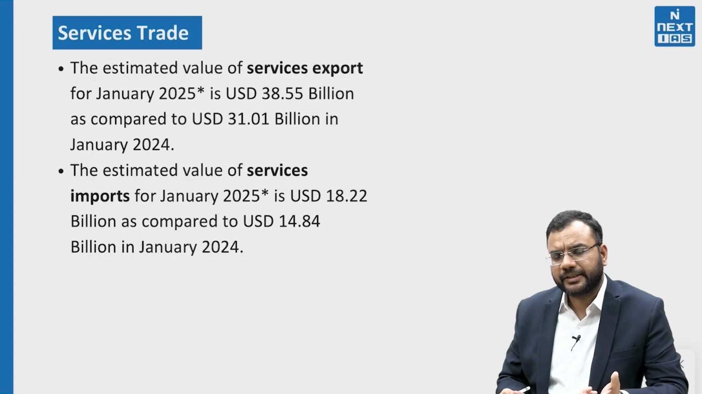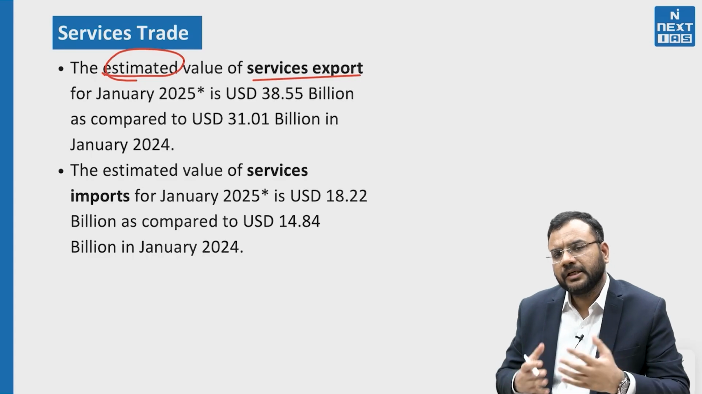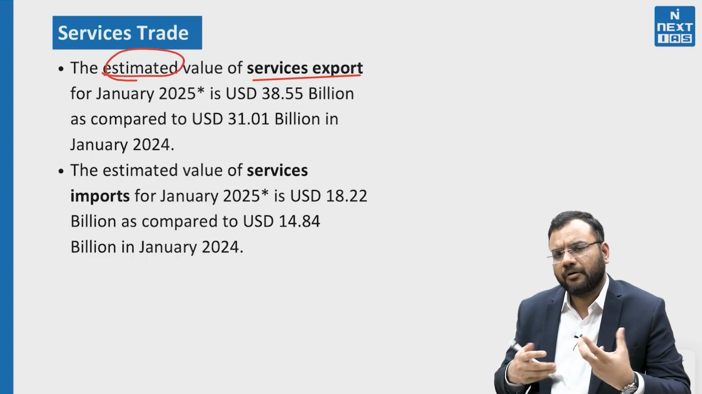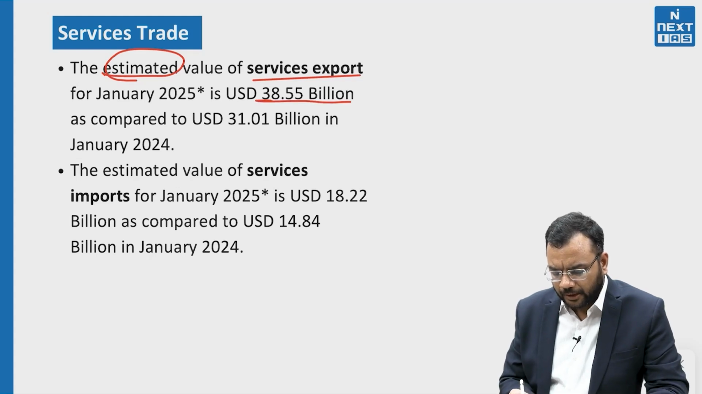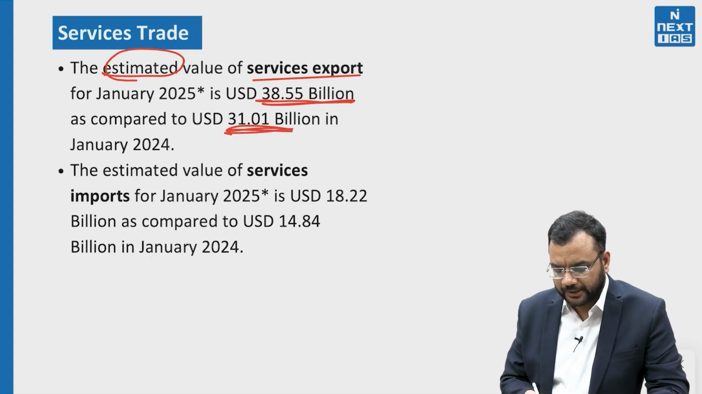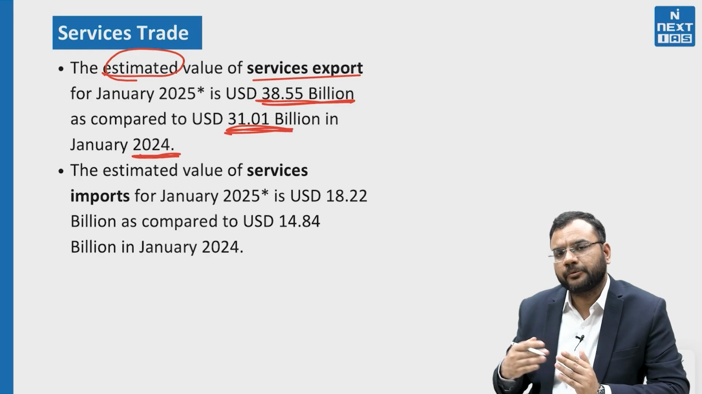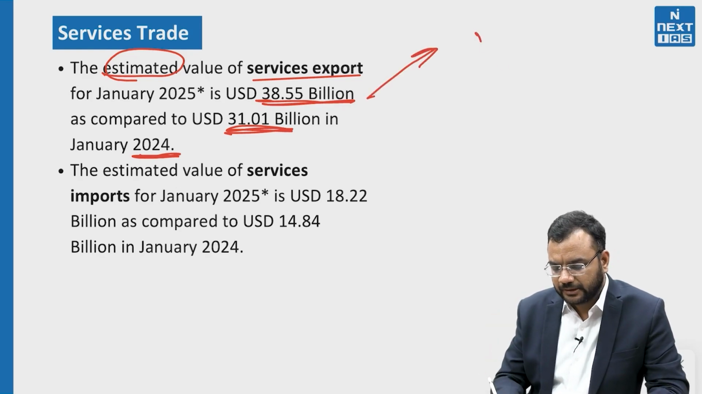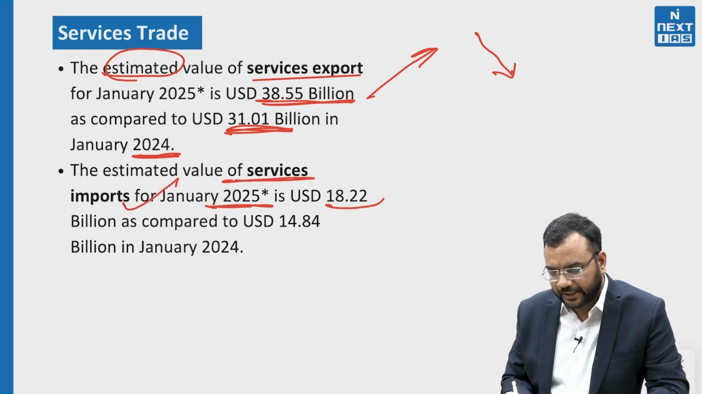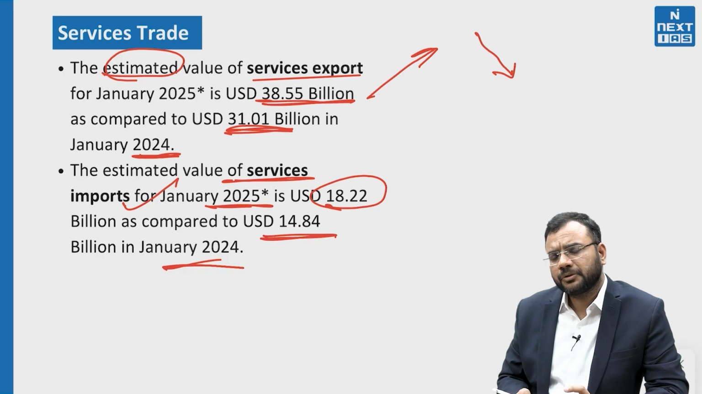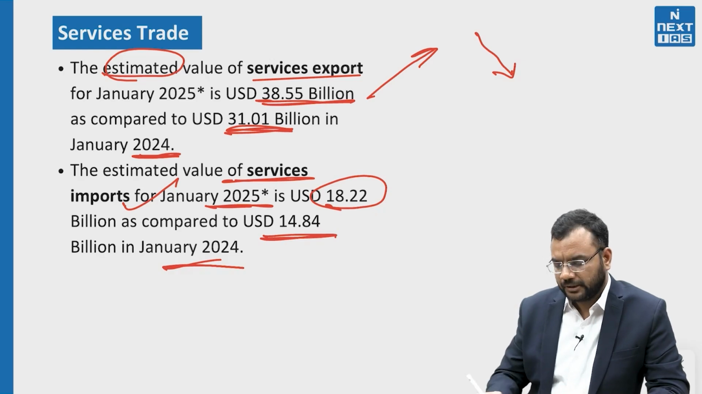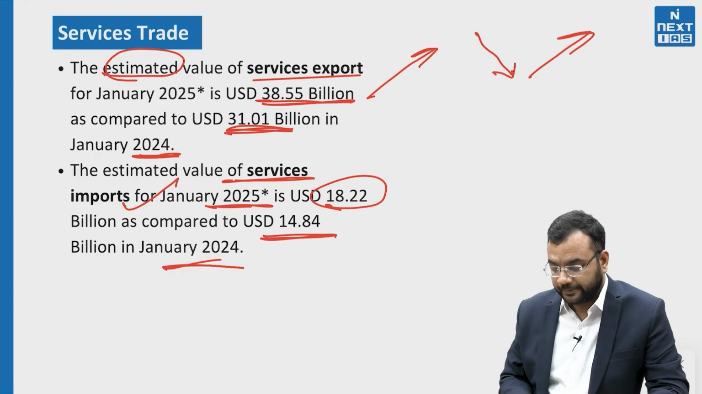Some services-related trade data has also come. It is estimated, not actual, because the RBI provides data which is 1 or 2 months lagging. Services export is around US $38.55 billion as compared to $31 billion in January 2024. It means services export is increasing, while merchandise export is decreasing. The estimated value of services import for January 2025 is $18.22 billion compared to $14.84 billion in January 2024. So import of services has also increased over the period of time.